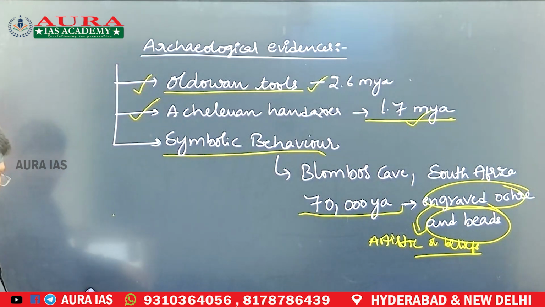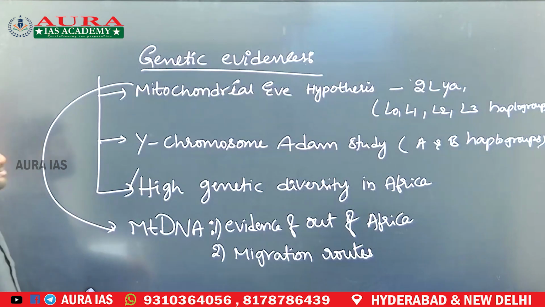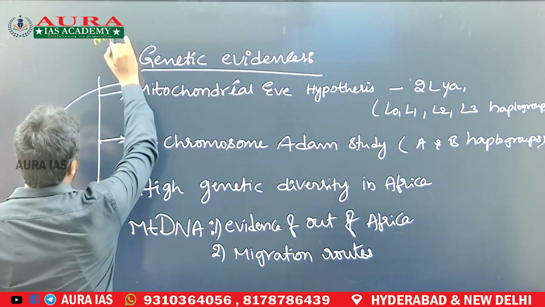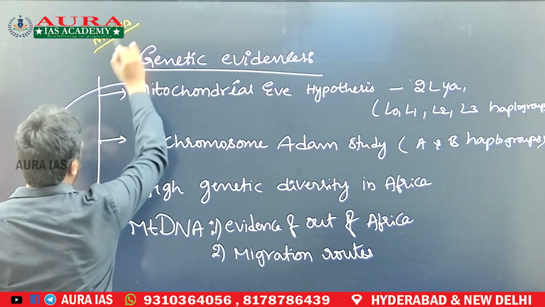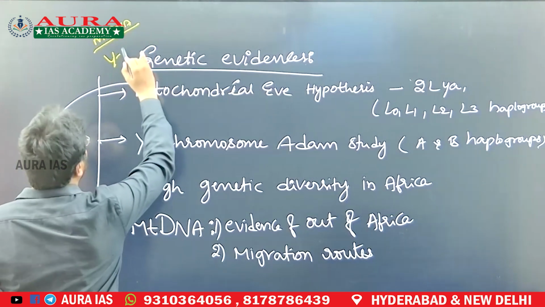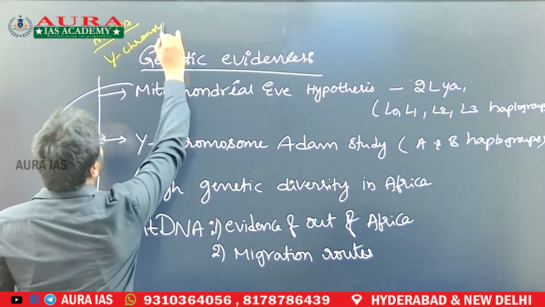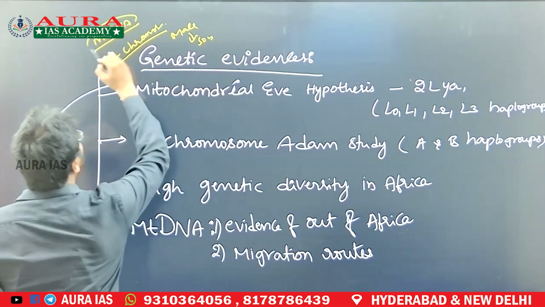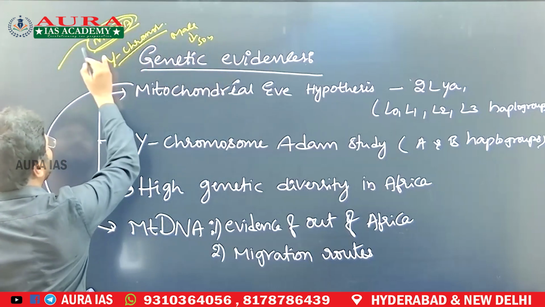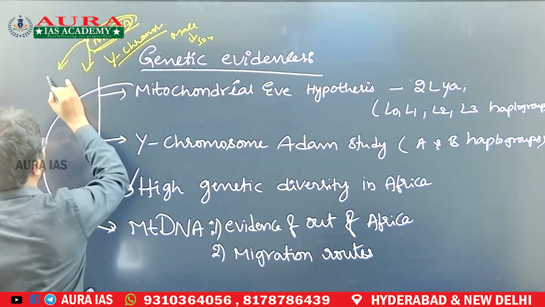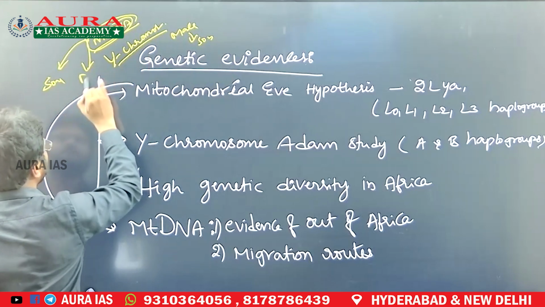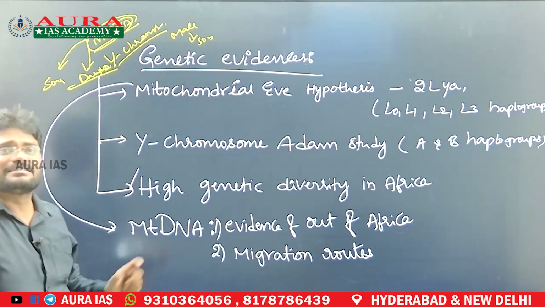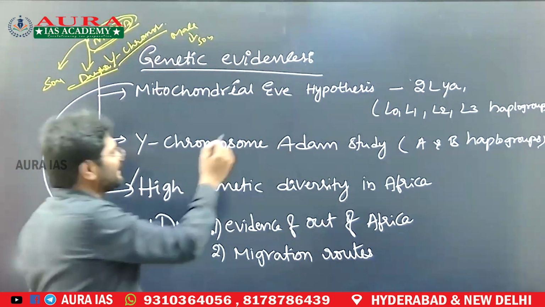The third one is molecular genetic evidence. Here we use maternal DNA, mitochondrial DNA, as well as paternal DNA, specifically the Y chromosome. Y chromosomes are passed from father to son. Maternal DNA, the mother's DNA or mitochondrial DNA, is passed from mother to children, both sons and daughters. So now you can see genetic evidences such as mitochondrial Eve and Y-chromosomal Adam.